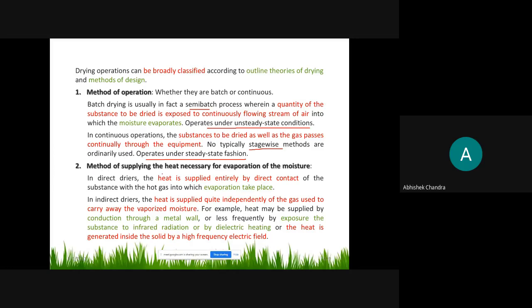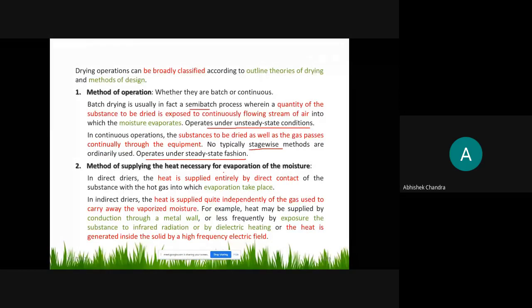Then the second way of classification is the method of supplying the heat, right? The method of supplying the heat which is necessary for the evaporation of moisture. So in the direct dryer, the heat is supplied directly through the hot air or hot gas. That is, hot air is directly sent to the dryer and this will evaporate the moisture.